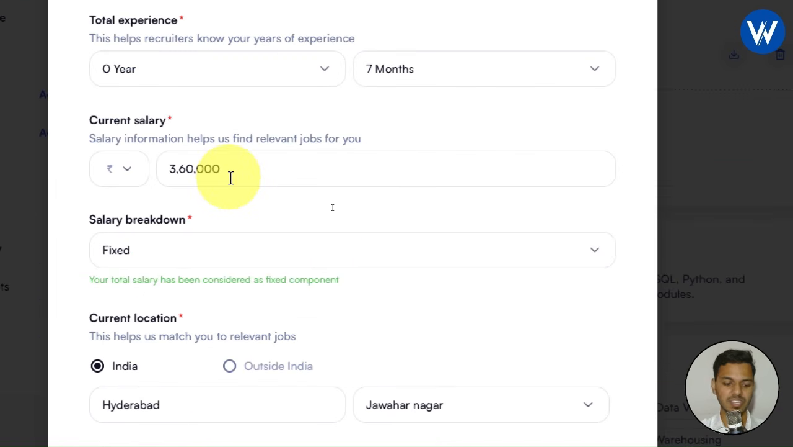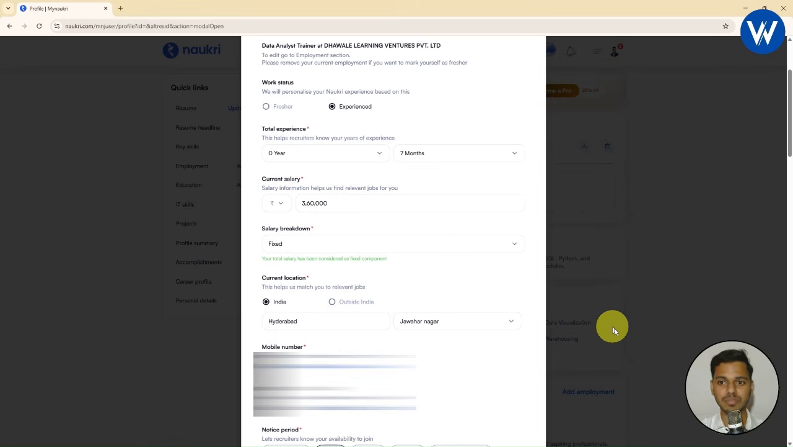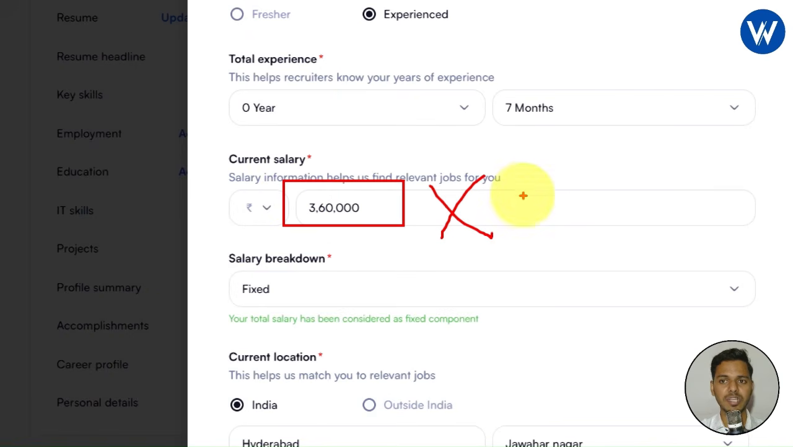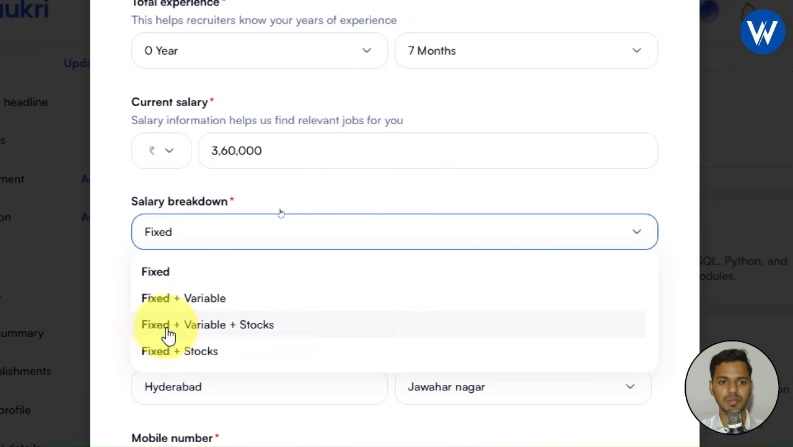And you need to mention the current salary. This is a random salary I mentioned. No need of mentioning the correct salary. Basically you should not mention your current salary, so I have mentioned a random salary. In place of salary breakdown, I simply click on this option, fixed. If you have fixed, variable, stock, these are not required.